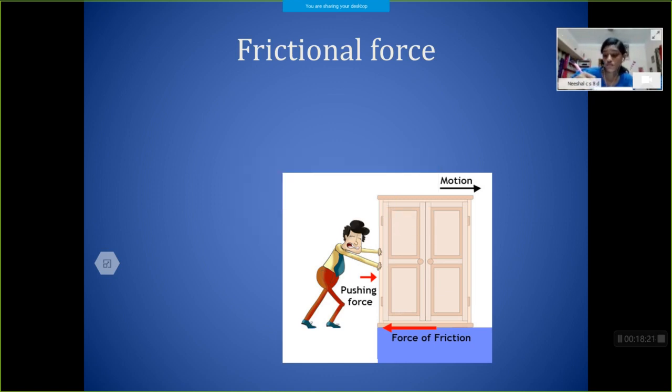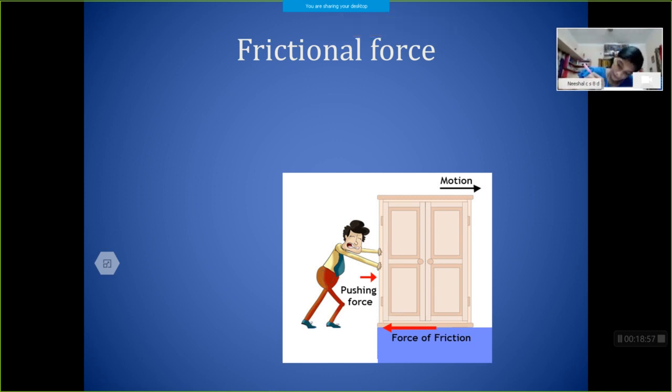Here you can see that the man is trying to push an almara. He has to give a large force to move this almara. Why? Because this almara is in contact with the floor and there is a frictional force acting on the surfaces of contact, and this frictional force opposes the motion of the object. So he has to apply more force.